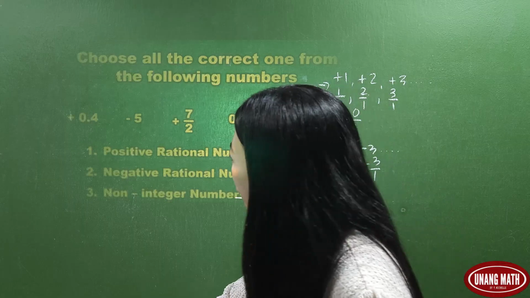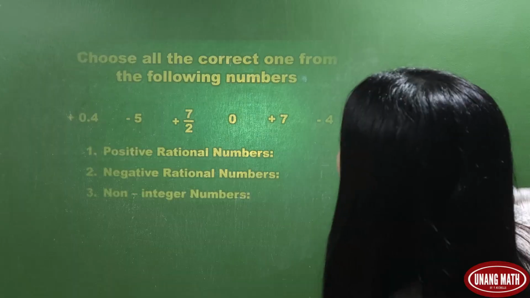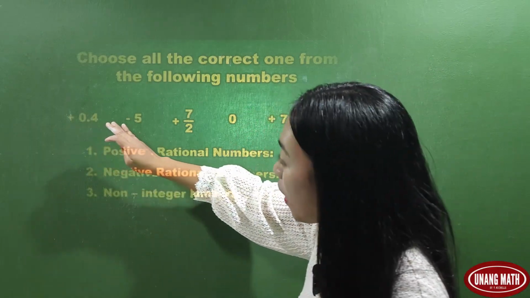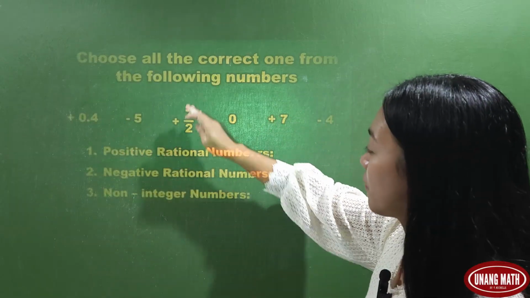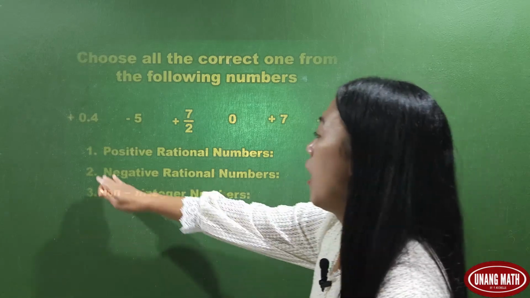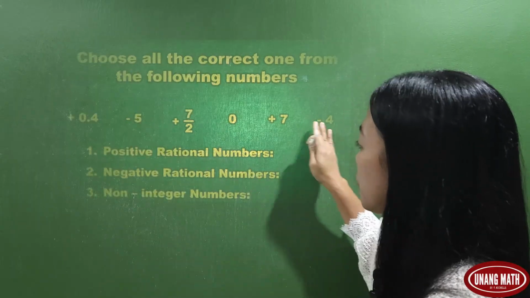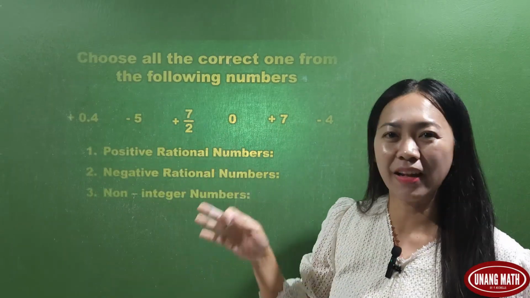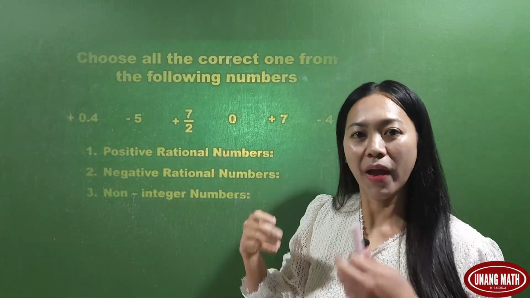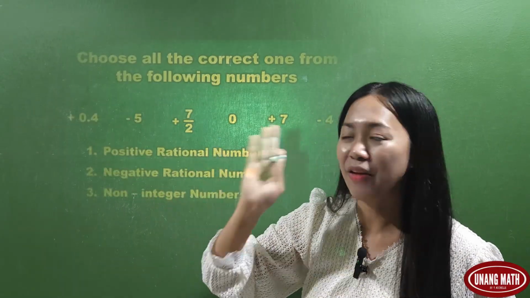Now let's answer this simple question. We're going to choose all the correct ones from the following numbers. So we have here positive 0.1, 0.4, negative 5, positive 7 over 2, 0, positive 7, and negative 4. Positive rational numbers. Among these options, what are the positive rational numbers? Take note, all numbers are rational numbers.